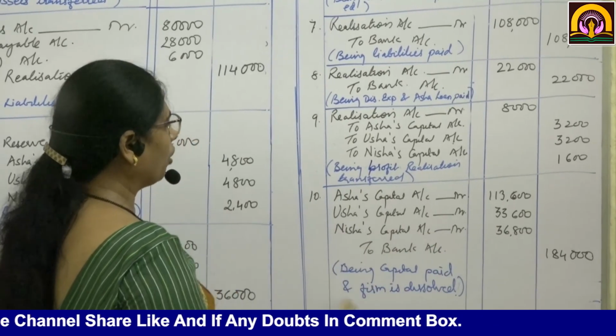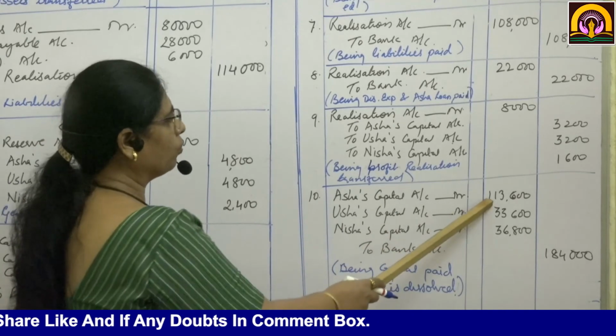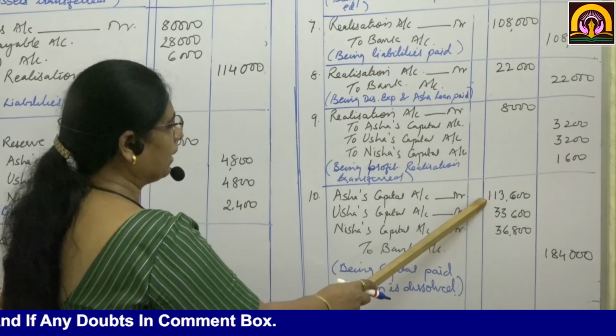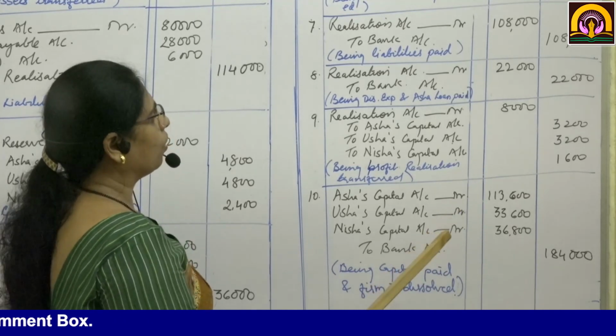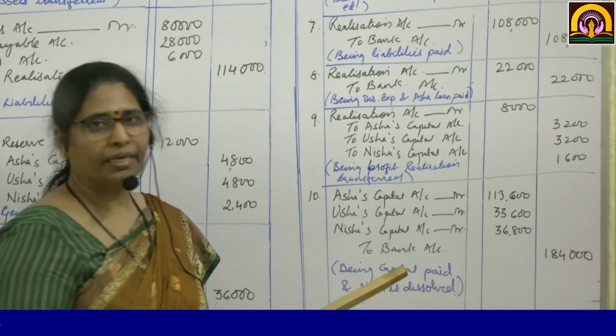Here we have closed the capital accounts; the balances remaining will be paid to them and the firm is dissolved. Here I have completed the fourth sum.